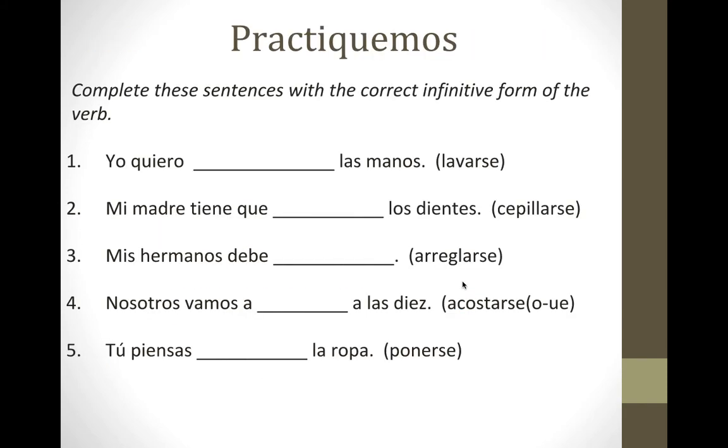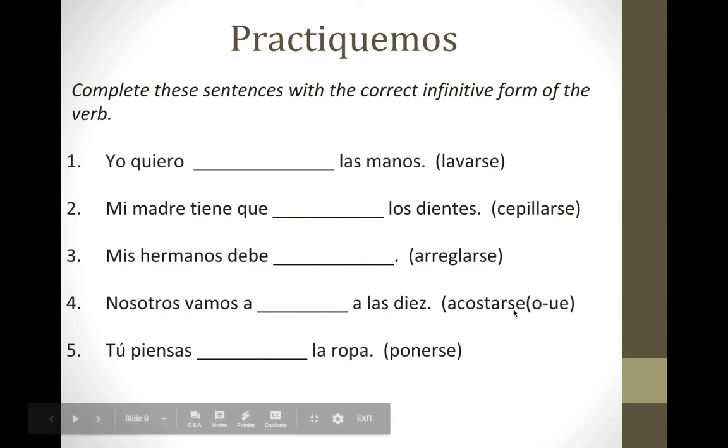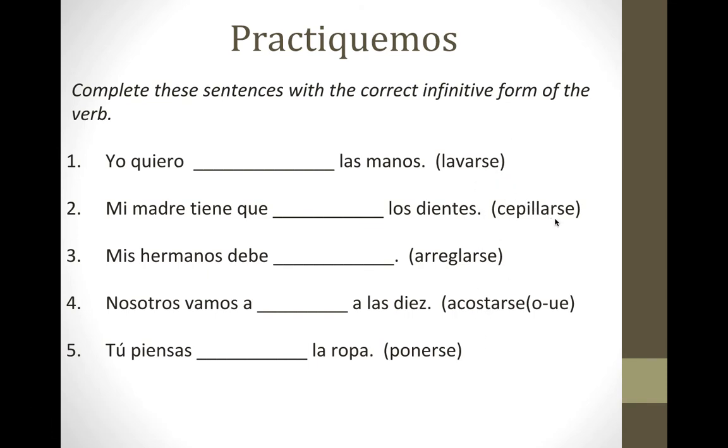Okay. You now have a practice section on your note guide. Look at the directions. It says complete the sentences with the correct infinitive form of the verb. Okay, so all 5 of these verbs are reflexive. So leave them in the infinitive form, but then change your reflexive pronoun so that it matches the subject of the sentence. So for example, I want to wash my hands. You're going to leave it as lavar, but lavarse is not correct. You need to change the se. Okay, please pause me, work through these 5 questions, and then we'll review.